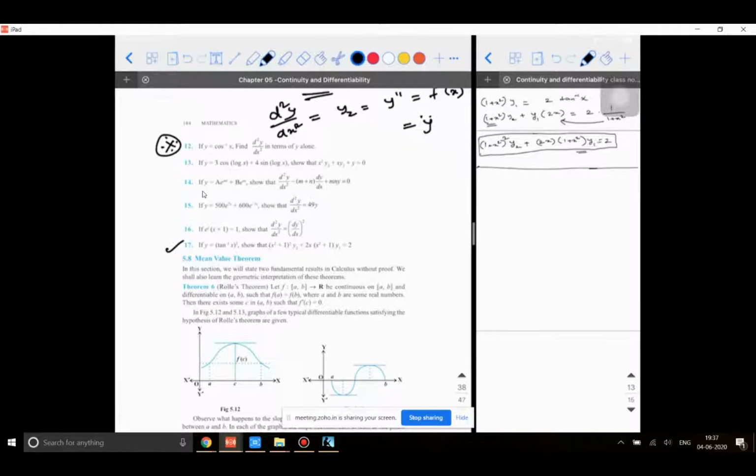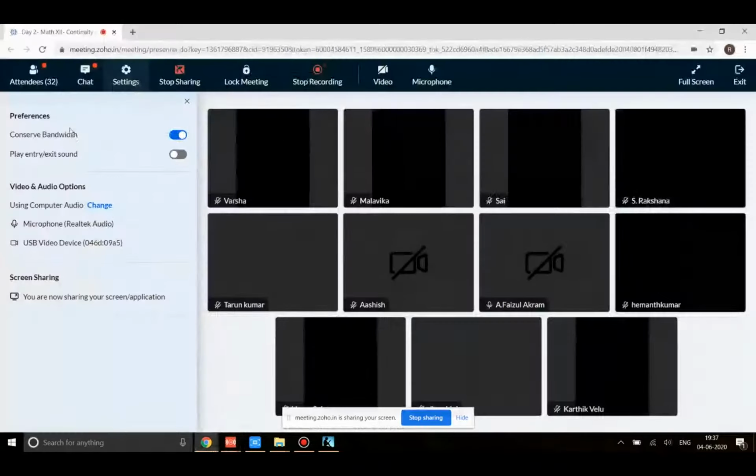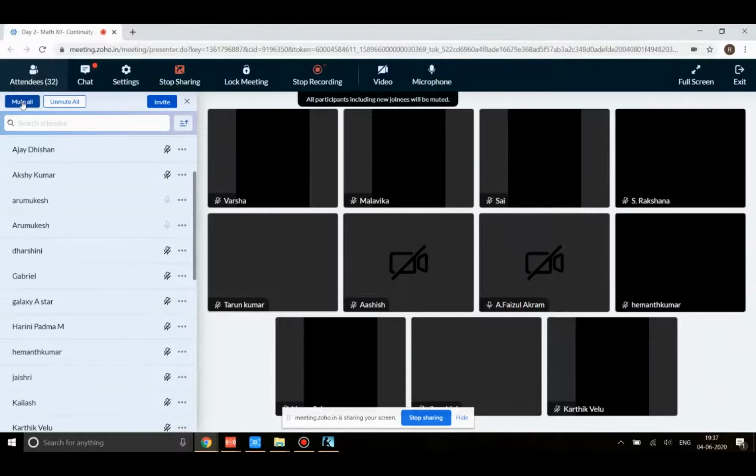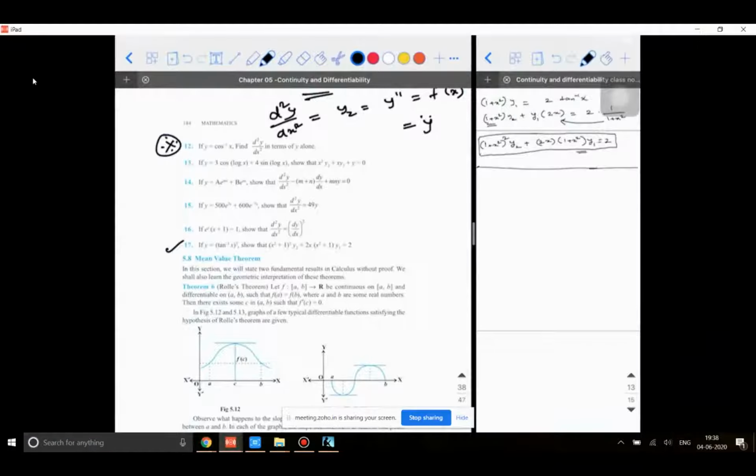So remember one thing, for any function to be differentiable, when I say differentiable, what is the meaning? Its left hand derivative should be equal to the right hand derivative, should be equal to the exact derivative. If a function has to be differentiable at a given point, it is supposed to be continuous at that point. That is the first condition that needs to get satisfied. Let it be any function for that matter.